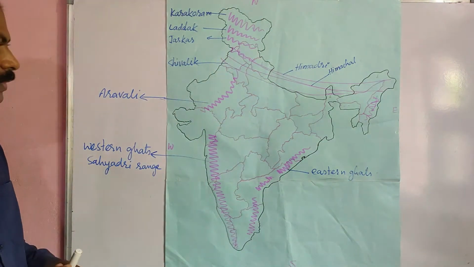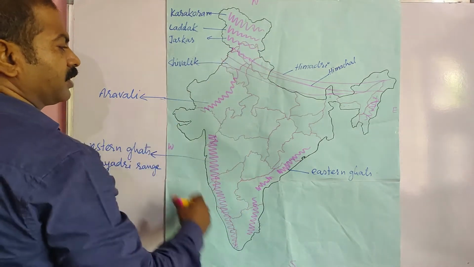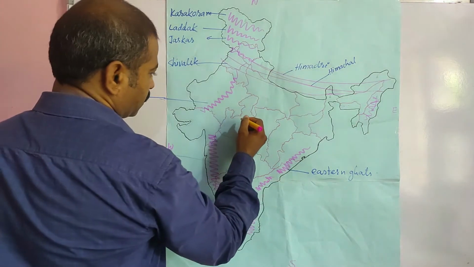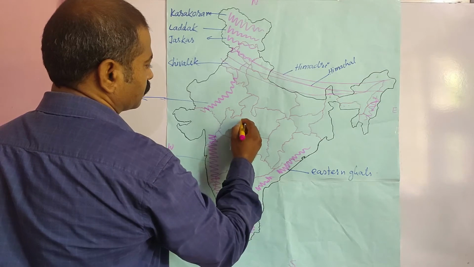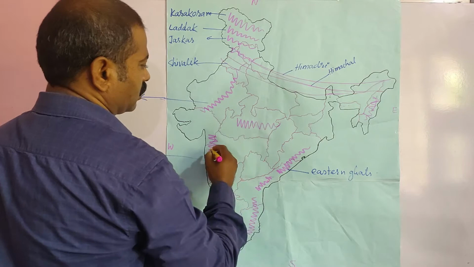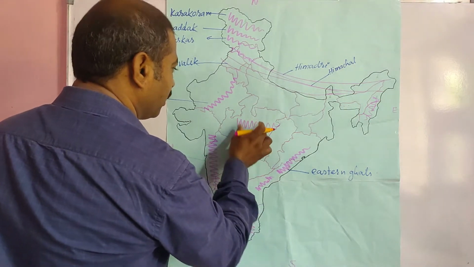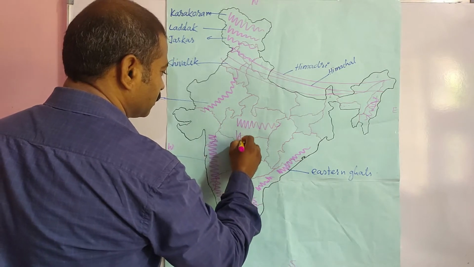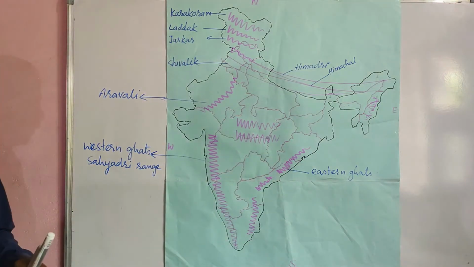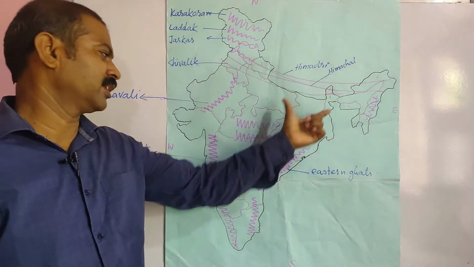Okay, and now in central India, this is the central part of our India. In central India, two parallel mountain ranges are there. First one is known as Vindhya mountain range, and the second one, which is parallel to this Vindhya range, is known as Satpura.